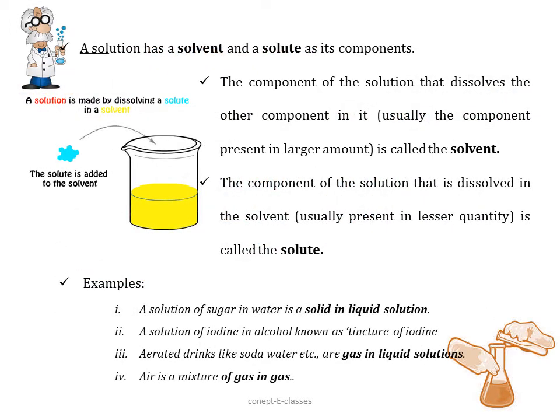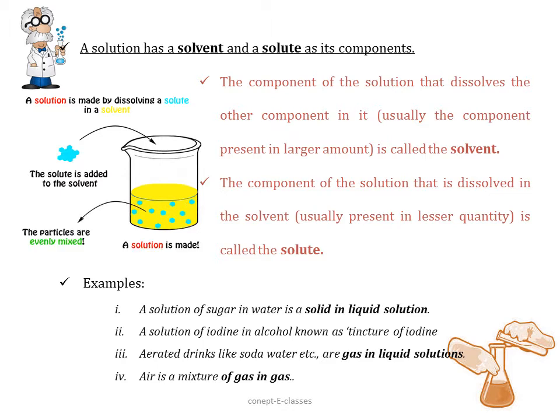Now, a solution has a solvent and a solute as its components. That is, a solution consists of two components, a solvent and a solute. Now, what is a solvent? The component of the solution that dissolves the other component in it is called a solvent, and the solvent usually is present in the larger amount. And the component of the solution that is dissolved in the solvent is called a solute, and it is usually present in lesser quantity. So a solution is made by dissolving a solute in a solvent.